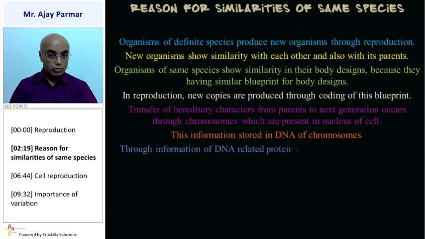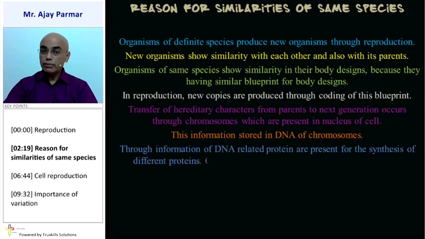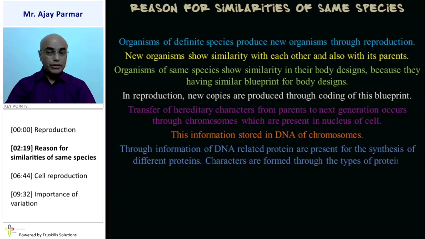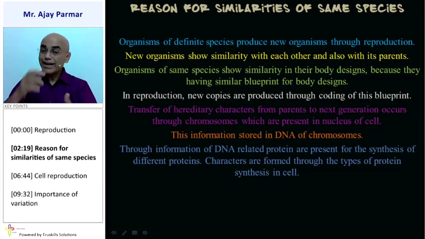DNA is located on chromosomes, you know that. So the information of DNA is used for the synthesis of different proteins, that means lots of proteins are being produced. Characters are formed according to the type of proteins synthesized in the given cell. You might be similar to your father or your mother, but you're not exactly a photocopy of your father or your mother, isn't it? That is mainly because of the formation of various types of proteins during synthesis in the cell.